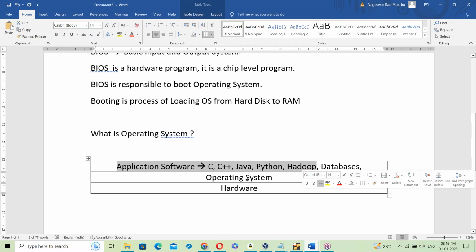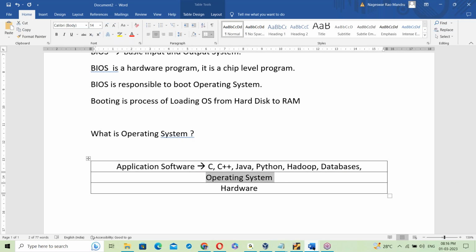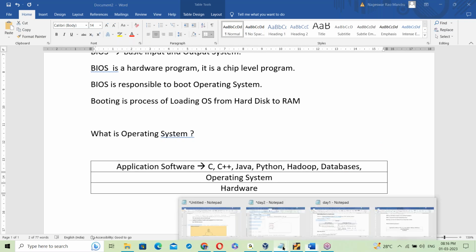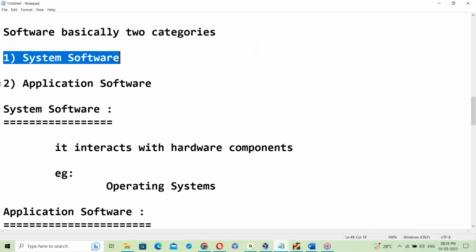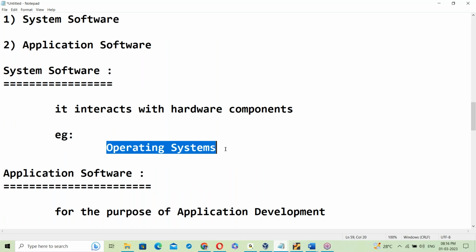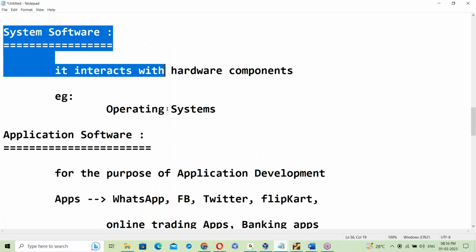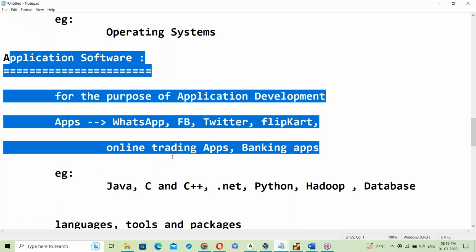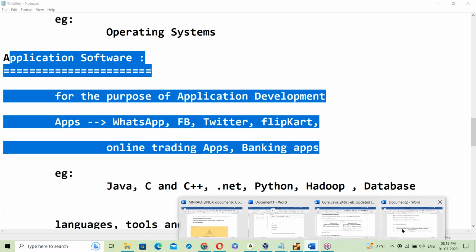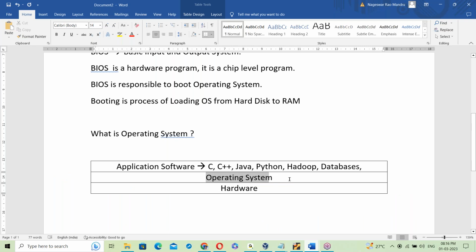This is application software. This is system software. Software has two categories: system software and application software. So the OS is a system software. Java, C, C++ are application softwares. So this is the system software layer and the application software layer.